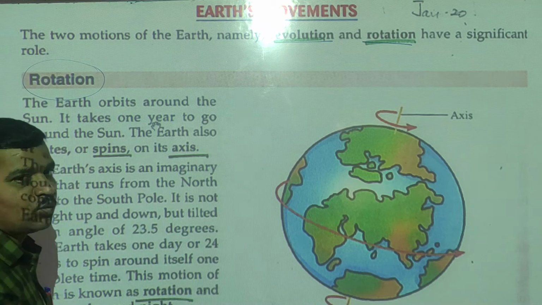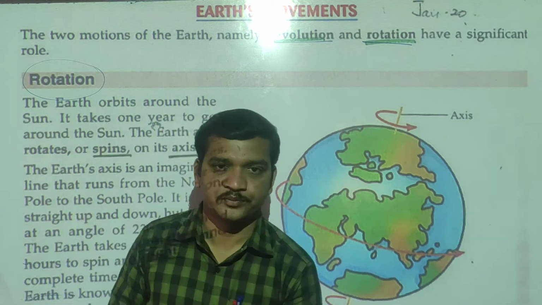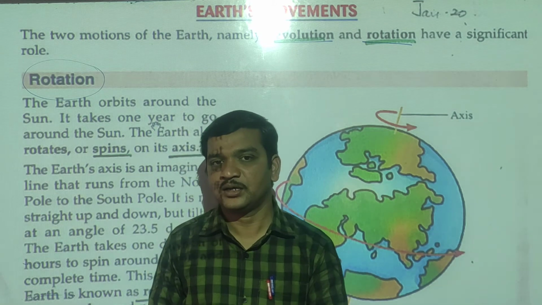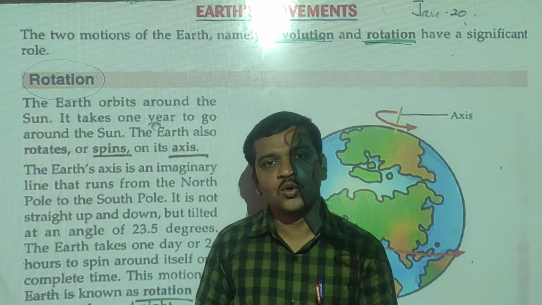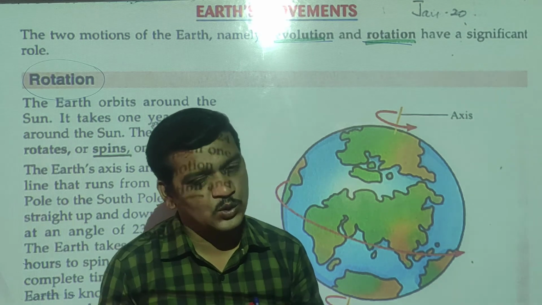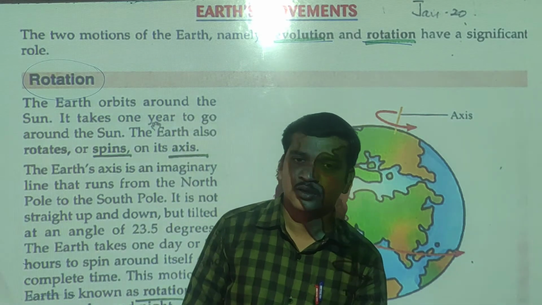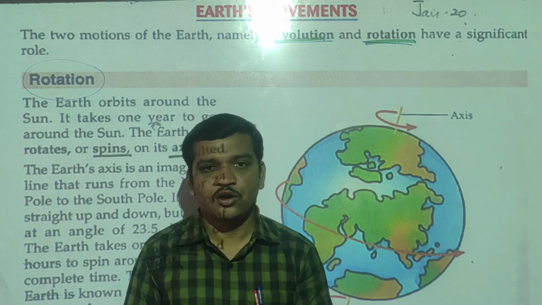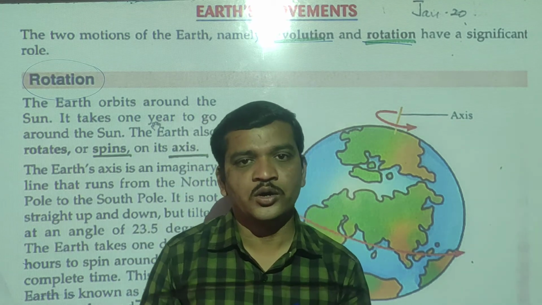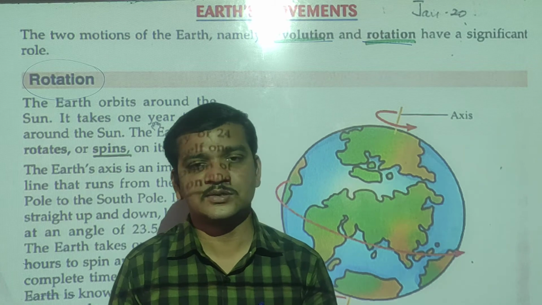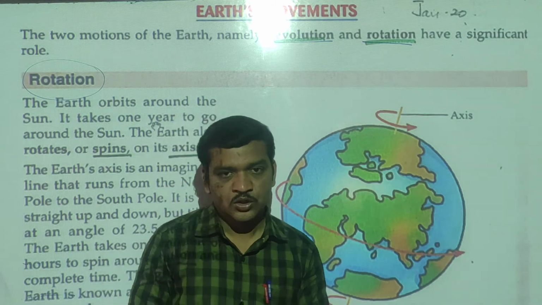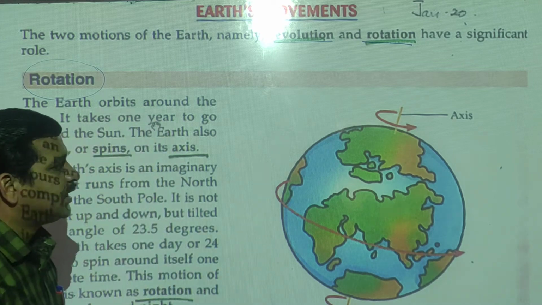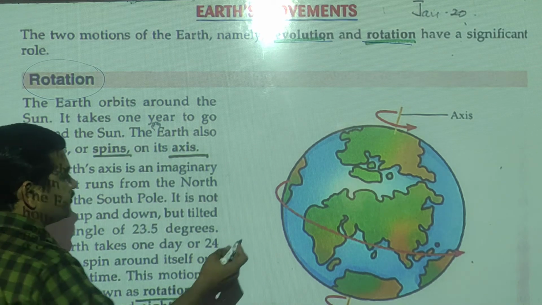See students, what is meant by rotation? Rotation means the movement of the Earth on its own axis is called rotation. One more time, I will repeat. The movement of the Earth on its own axis is called rotation. Now, axis means what, students? Axis means an imaginary line.